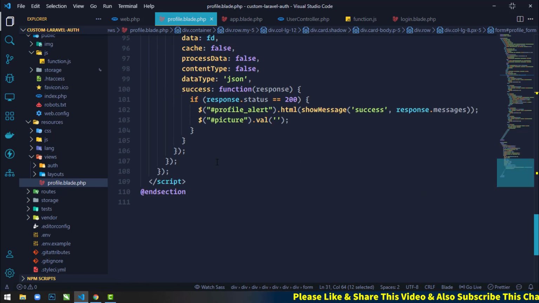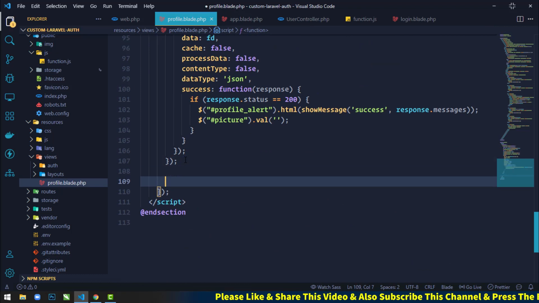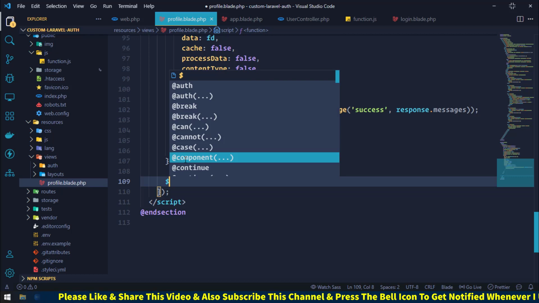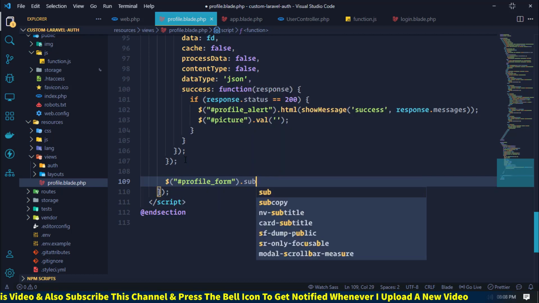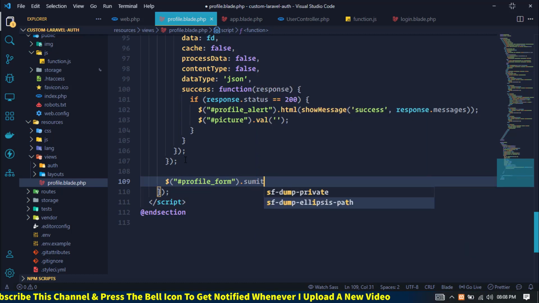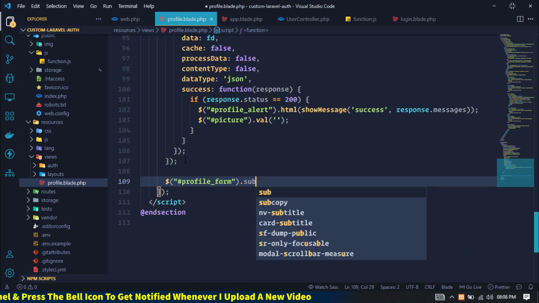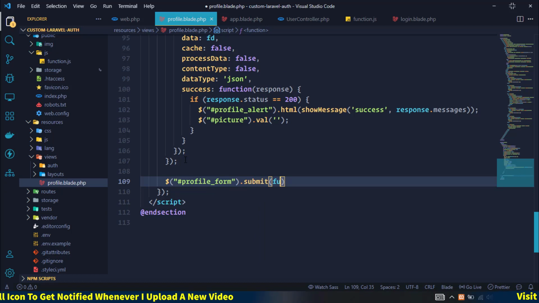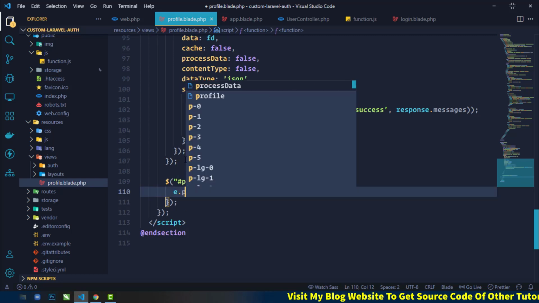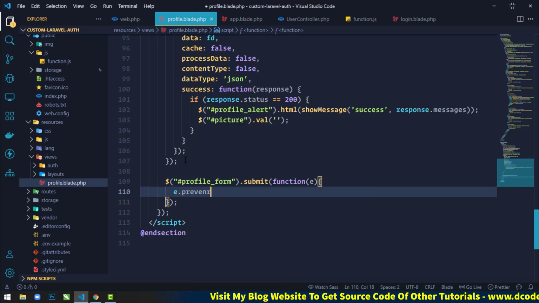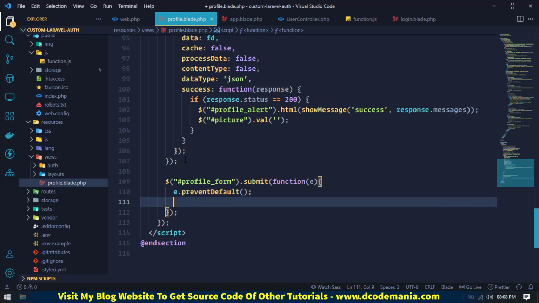Just come here, select it, and use the submit event function with parameter e. First I will use e.preventDefault to stop the page refresh.